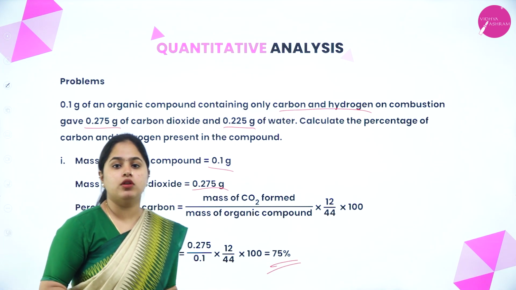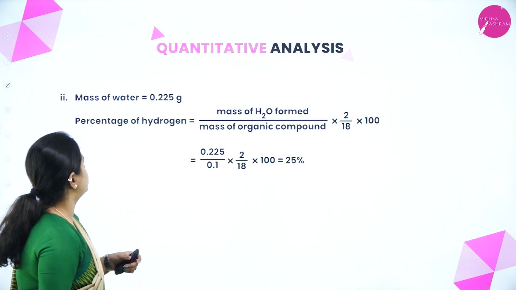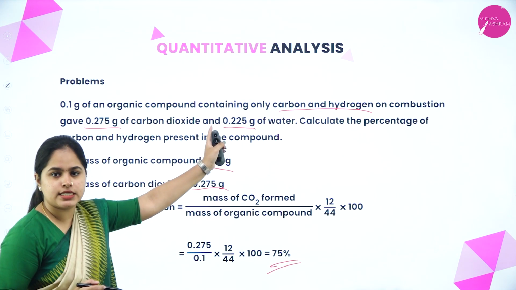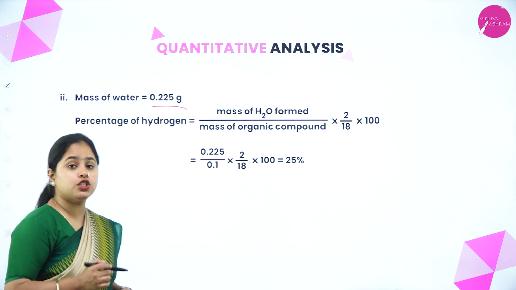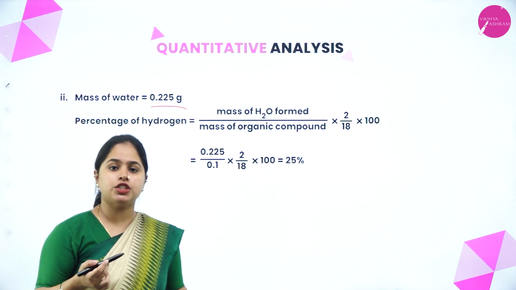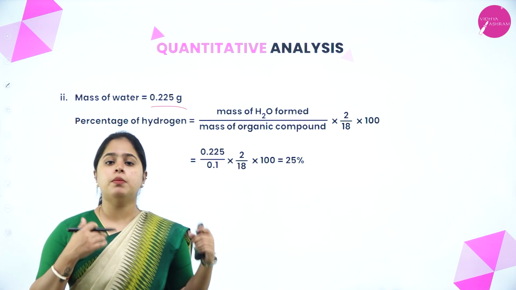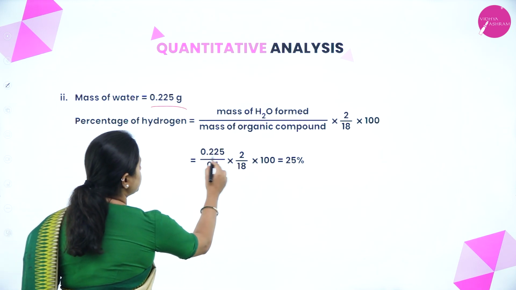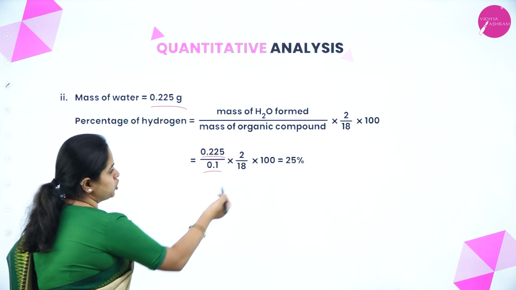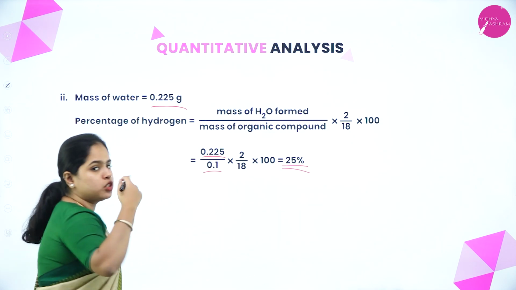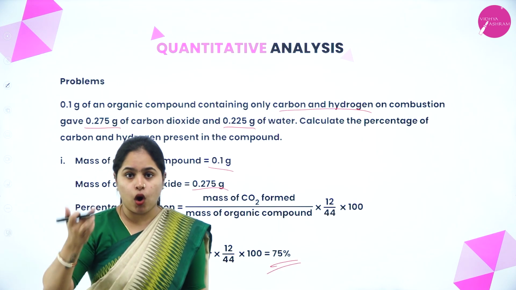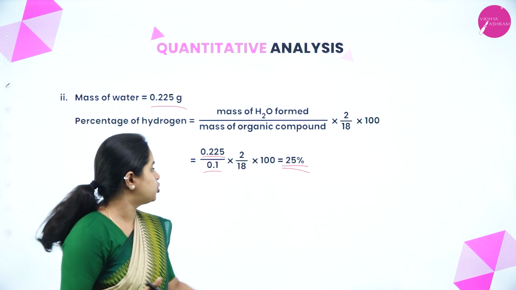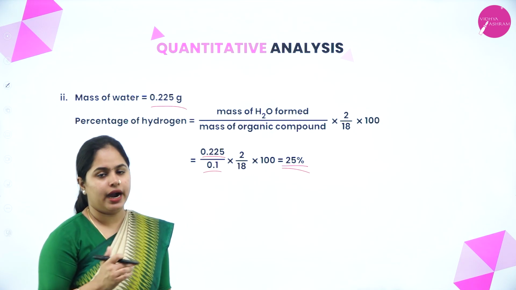Yes, now we will calculate the mass of hydrogen which is formed. So mass of water is given as 0.225, right? And the percentage of hydrogen, how do we calculate from the equation? Mass of water formed divided by mass of organic compound into 2 by 18 into 100, right? So it is 0.225 divided by 0.1 into 2 by 18 into 100, which will give you 25%. So in the organic compound, 75% is carbon and 25% is hydrogen, right?